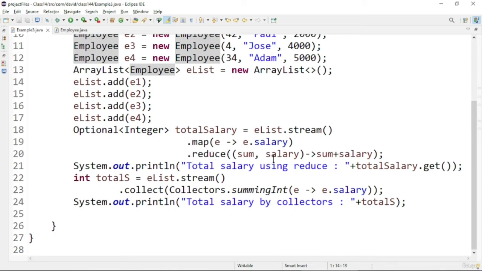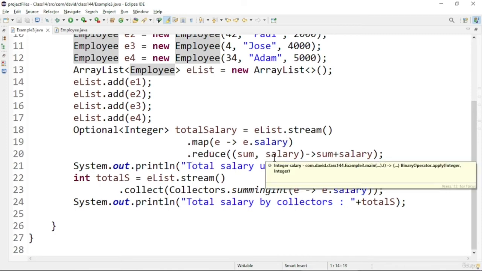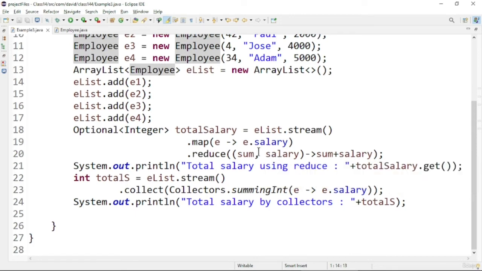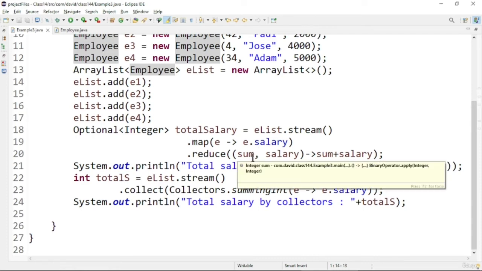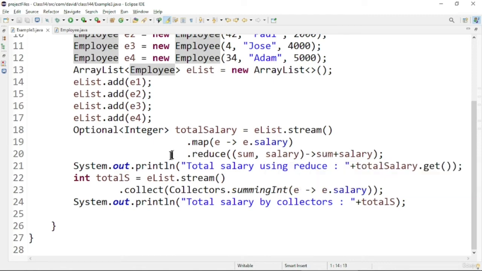And here I'm using the map method to map the particular field to salaries, and then I'm using the reduce method. So reduce is taking a lambda expression. I'm using the lambda expression sum equals sum plus salary. So that value will be incrementing with all the salaries, and finally I'll print the value. It is an Optional class, so I have to use the get method to print the particular value.